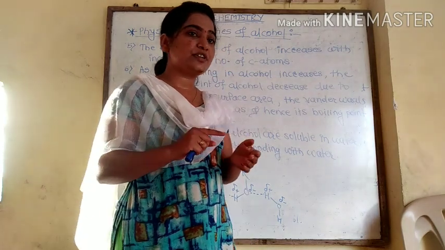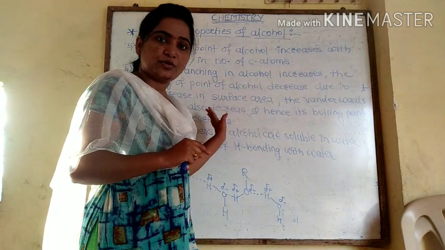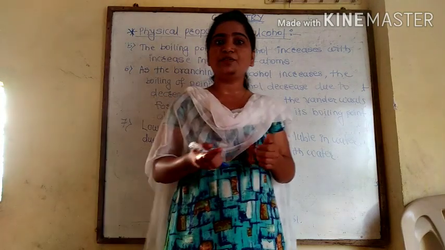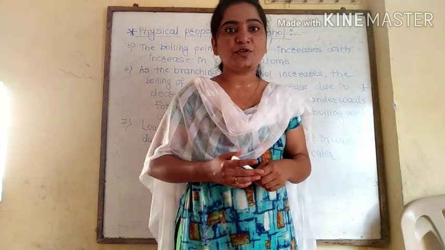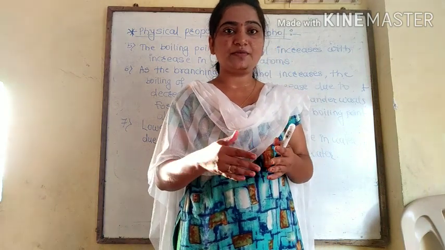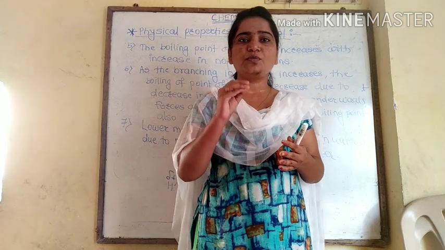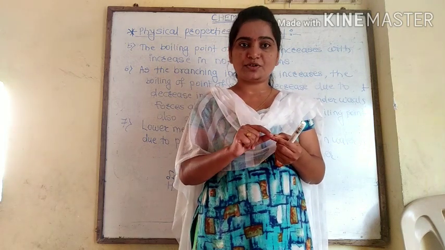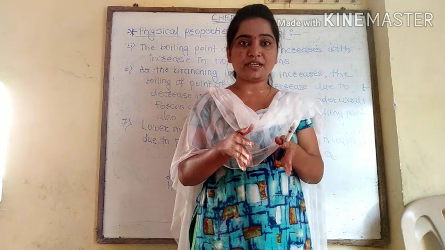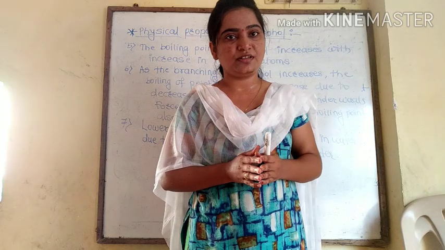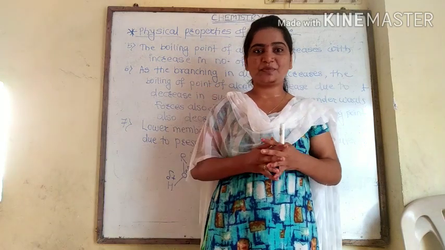And last and important point, all alcohols or lower members of alcohol are soluble in water molecule. And why is it soluble in water? Because in case of water molecule, they will form the hydrogen bonding. So most important is hydrogen bonding. Due to the presence of hydrogen bonding, alcohol is miscible with water, and hence it is highly soluble in water. Okay? समजलं सगळ्यांना इथपर्यंत?